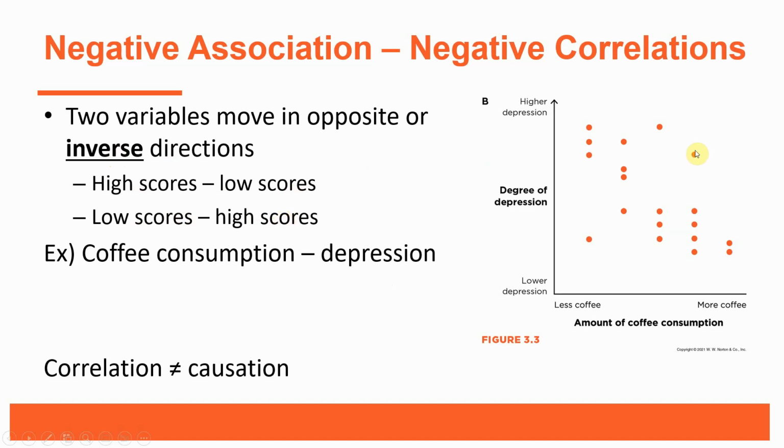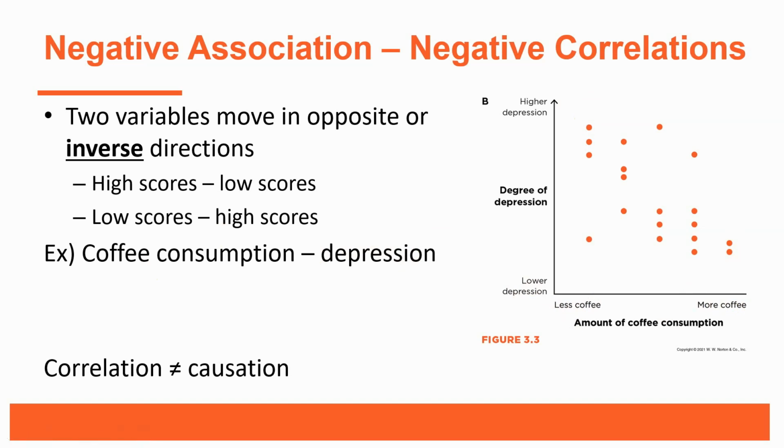Now here we have, again, an example that's posted in the book, and I want to mention it. This example has to do with coffee consumption and depression scores, specifically for women. The research that's cited indicates that there is a negative relationship or negative association between coffee consumption and depression scores. So as coffee goes up, if we see along the x-axis here, people that tend to drink more coffee tend to have lower levels of depression. Conversely, people that drink less coffee tend to have higher levels of depression.